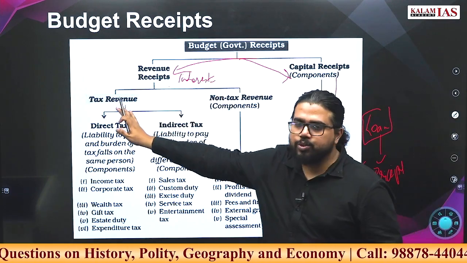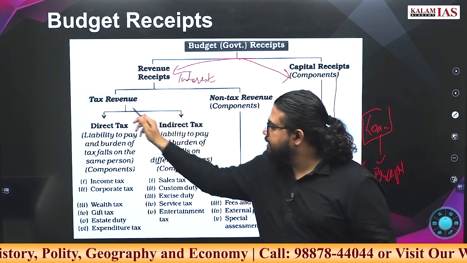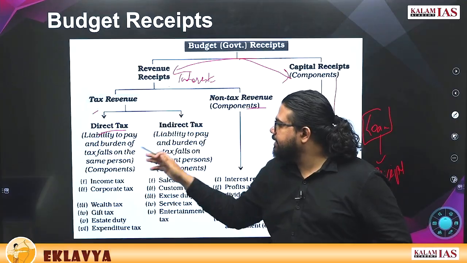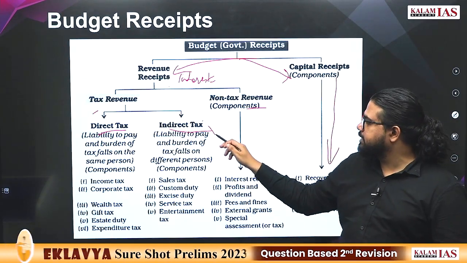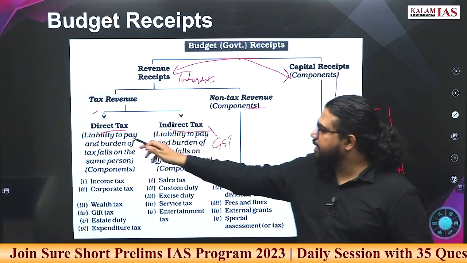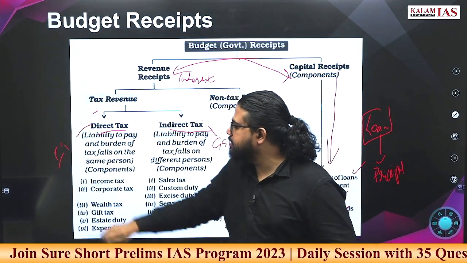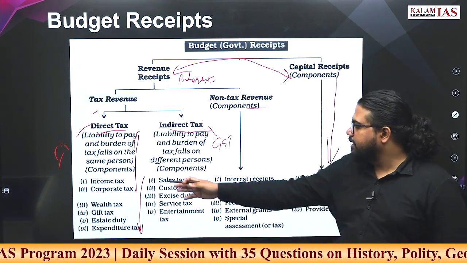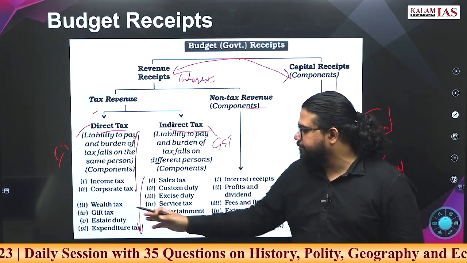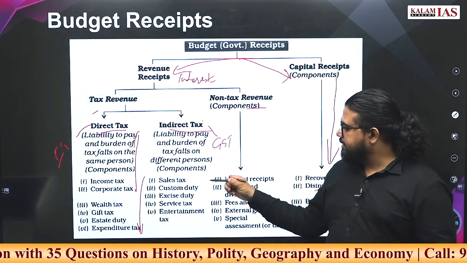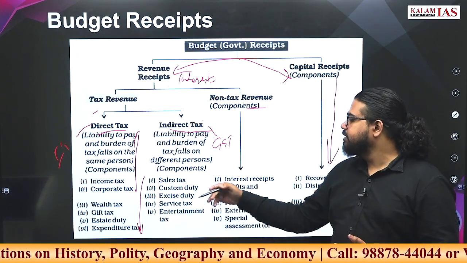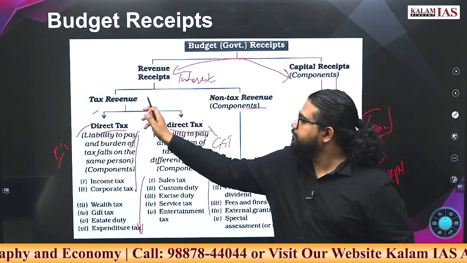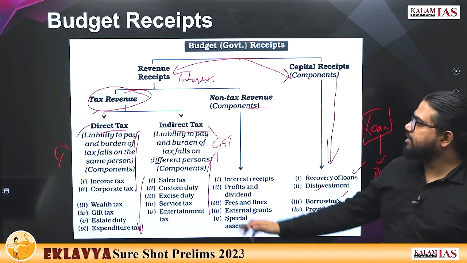In revenue receipts, we again have 2 components, tax receipts and non-tax receipts. In tax also there are 2 components, direct taxes and indirect taxes. The best example of indirect tax is GST. The best example of direct tax is income tax. All other taxes like corporate tax, wealth tax, gift tax also come into the direct tax category. Sales tax, customs duty, excise duty, service tax, all these are part of indirect taxes. All these are part of tax revenue under revenue receipts.